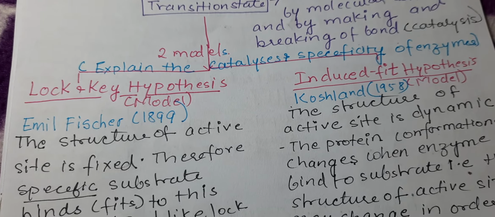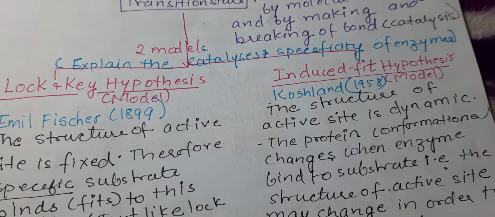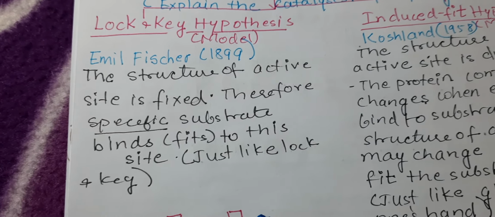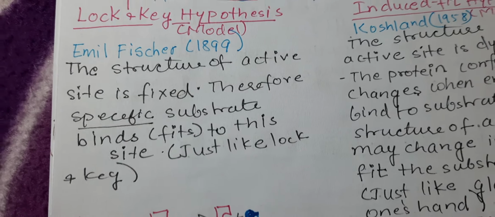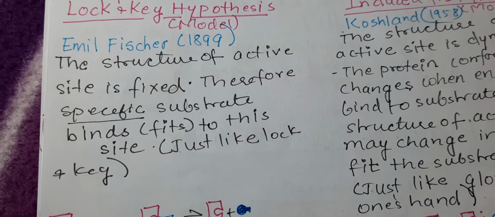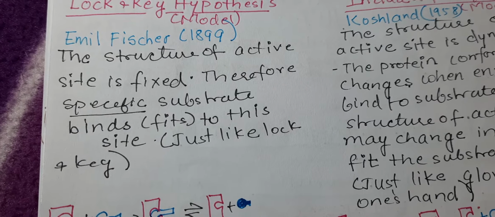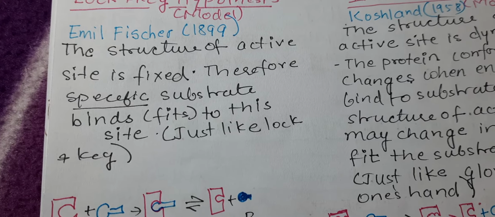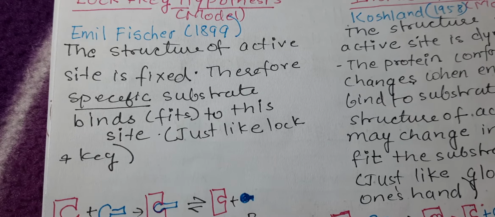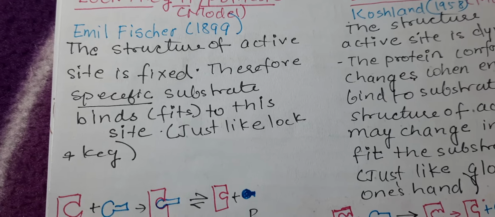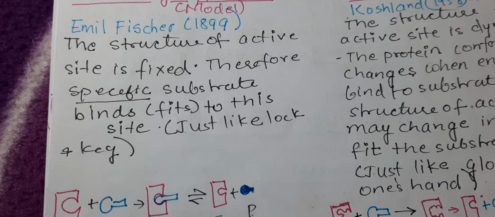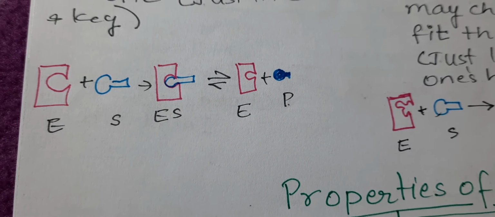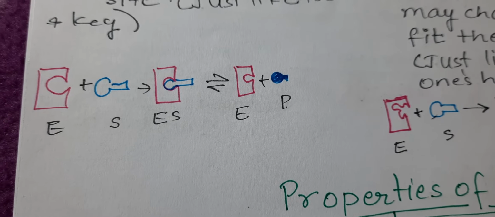One is the lock and key hypothesis and another one is the induced fit hypothesis. So first we will discuss the lock and key hypothesis, which was given by Emil Fischer in 1899. According to this model, the structure of the active site of the enzyme is fixed. Therefore only a specific substrate can bind or fit into this active site, just like a specific lock has a specific key. So you can see the enzyme, the specific substrate fits into that, no other substrate can fit.